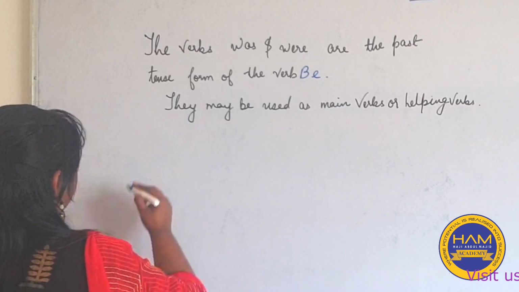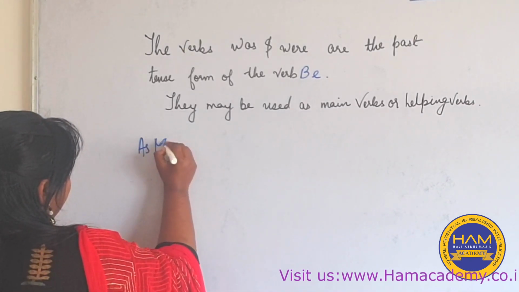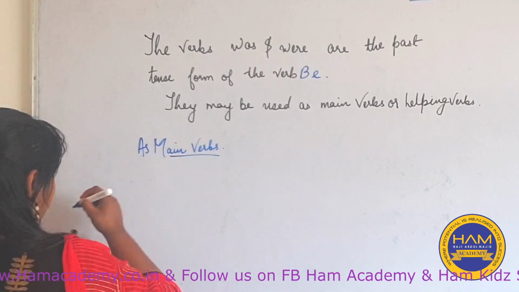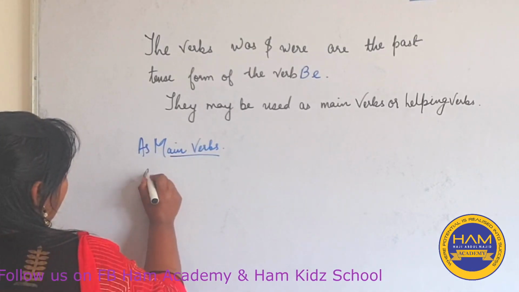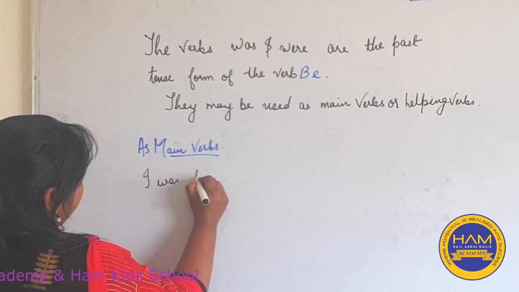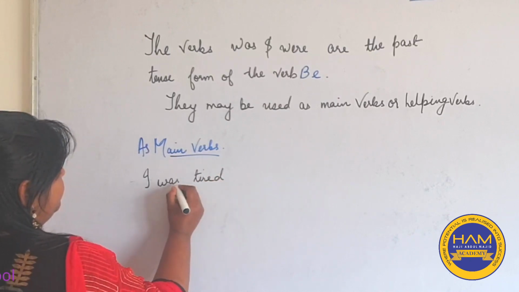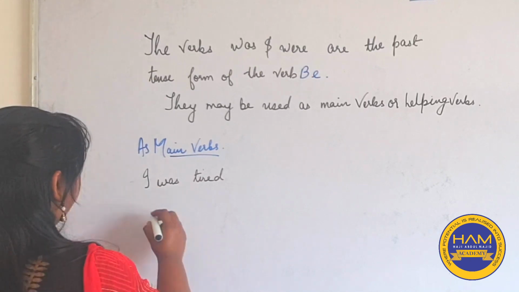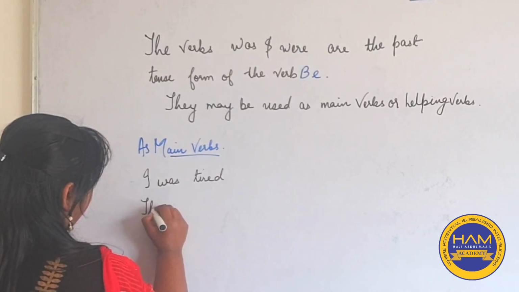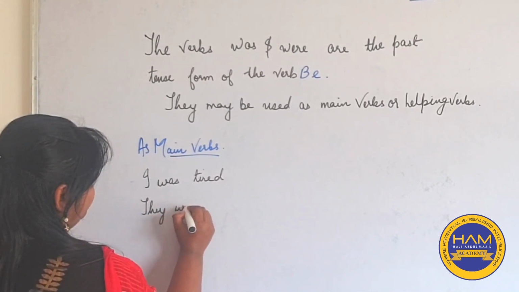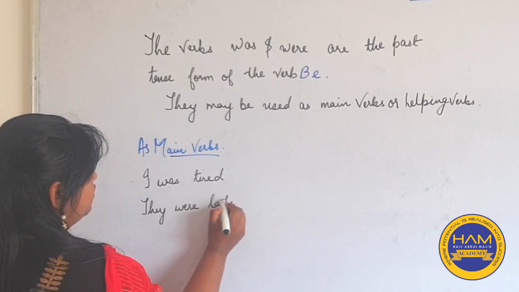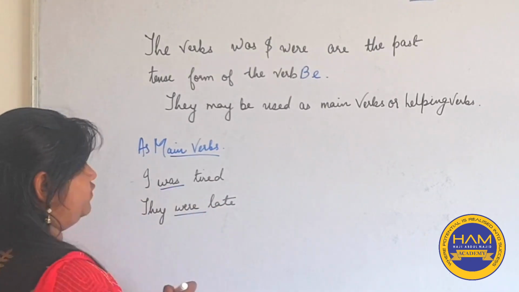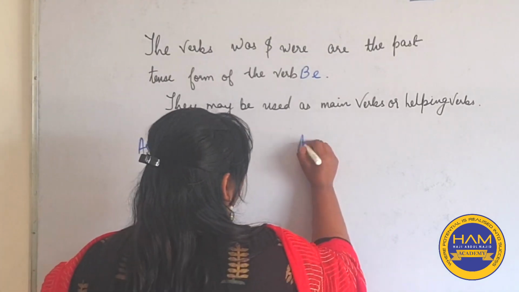As main verbs, we can say I was tired. Here was is used as a main verb. They were late. Here were is used as a main verb. Now as helping verbs.